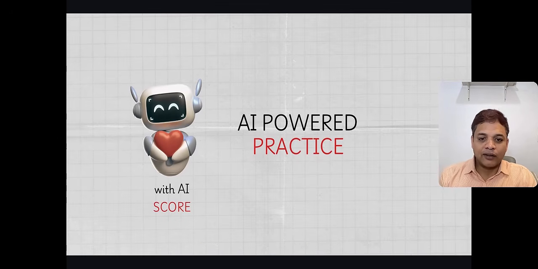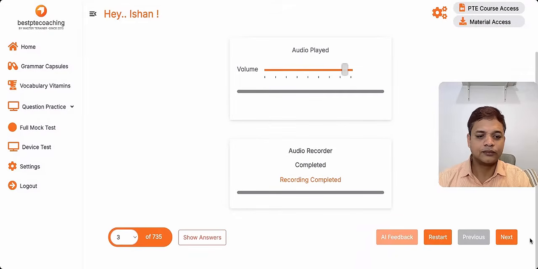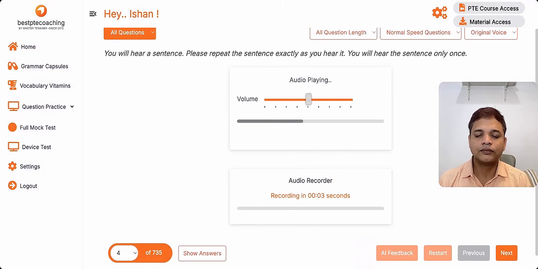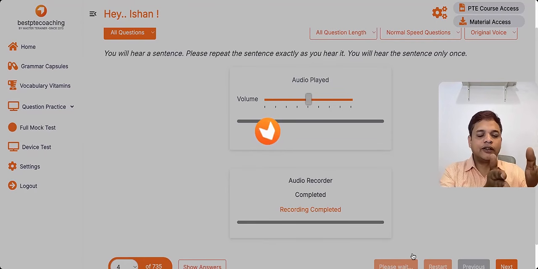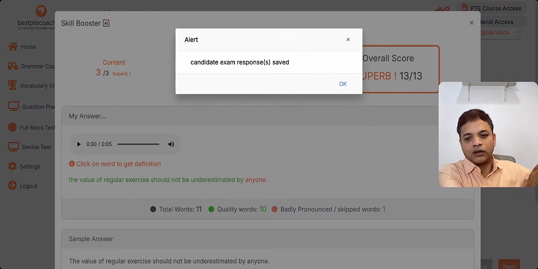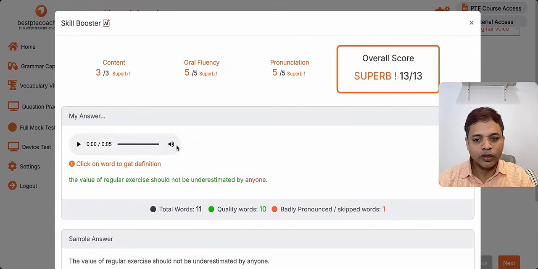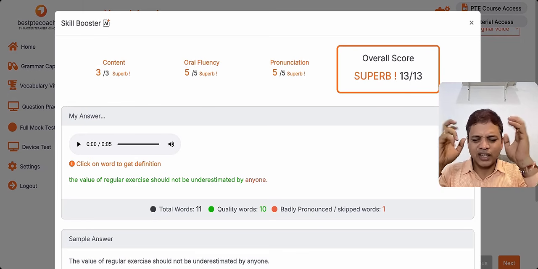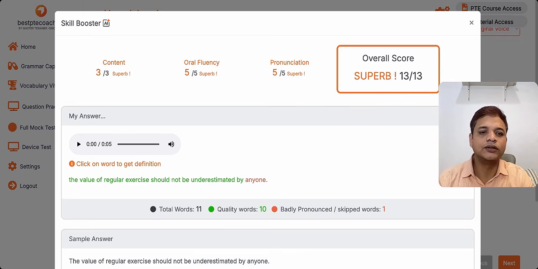Now I'll be practicing some questions using our practice portal. Let me start. The value of regular exercise should not be underestimated by anyone. If I'm doing the answer, what I'll do: the value of regular exercise, this is one part; should not be, second part; underestimated by anyone, third part. So I chunked it, I understood the meaning, and I did it. Okay, so the maximum score.